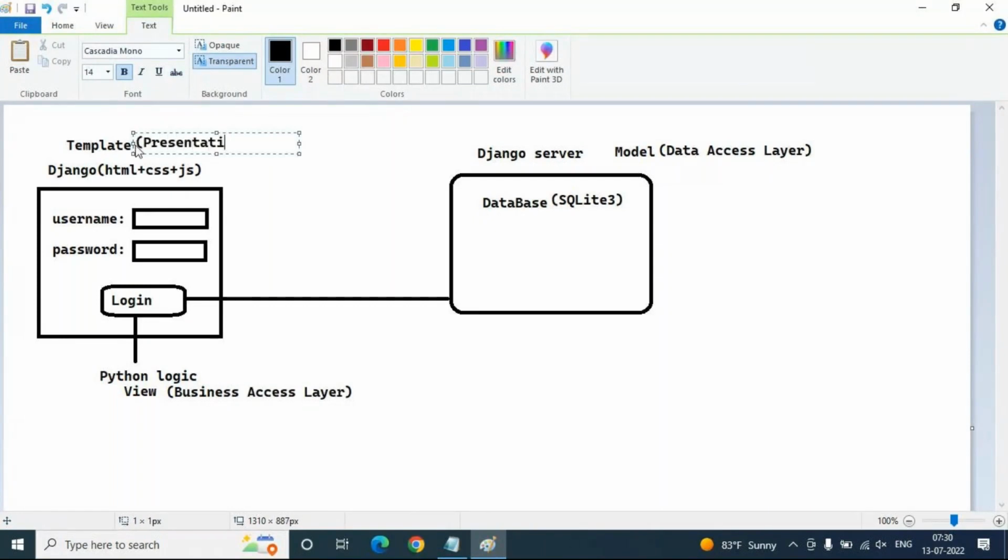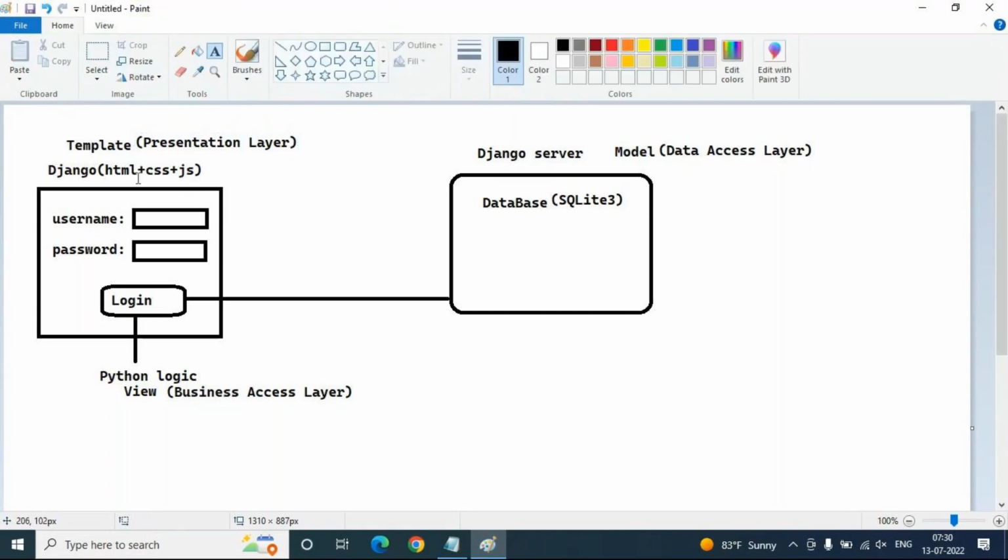Why presentation layer? Because after sending a request and executing, the Django server will render the result to the client in a template format only. That is the presentation layer only.